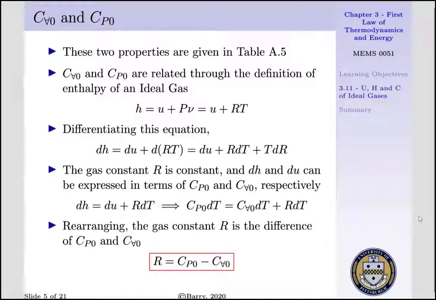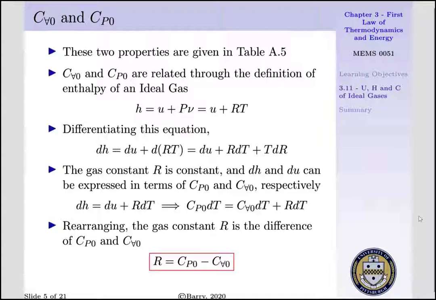C v naught and C p naught are related through our definition of enthalpy of an ideal gas. Now, H is equal to U plus PV, which is also equal to U plus RT. If we differentiate this equation, we have our change of enthalpy is equal to the change of internal energy plus the change of RT. And this is equal to our change of internal energy plus R dT plus T dR. Our gas constant is constant, and dH and du can be expressed in terms of our constant pressure and constant volume specific heats respectively.